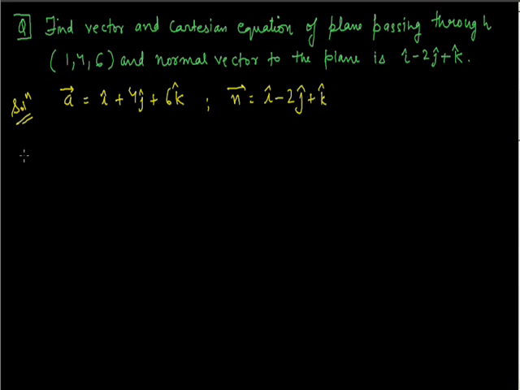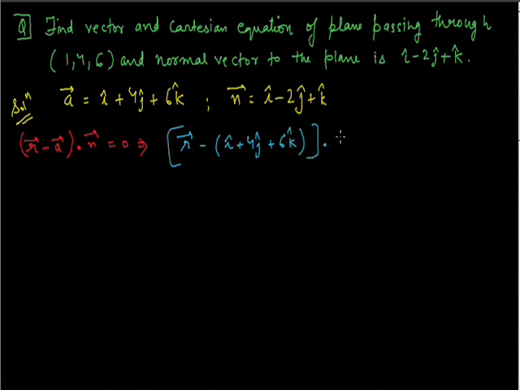Now we know that the equation of a plane in vector form is (r vector minus a vector) dot n vector equals 0. Let's substitute the values. When you substitute the values, it becomes (r vector minus (i cap plus 4j cap plus 6k cap)) dot (i cap minus 2j cap plus k cap) equals 0. So this is the vector equation.